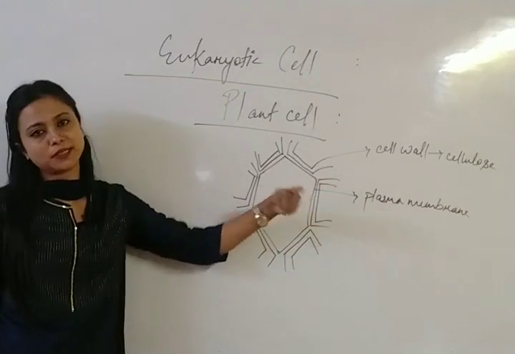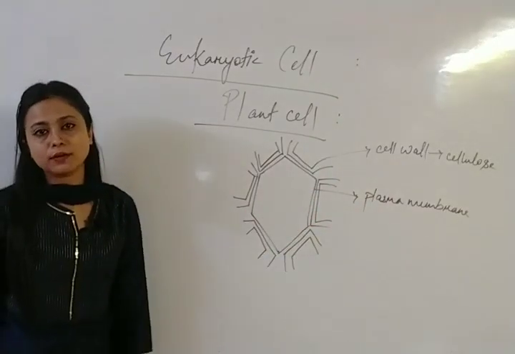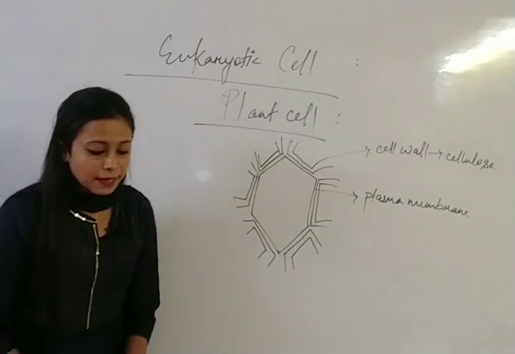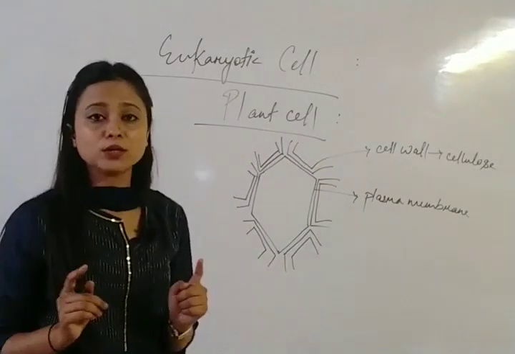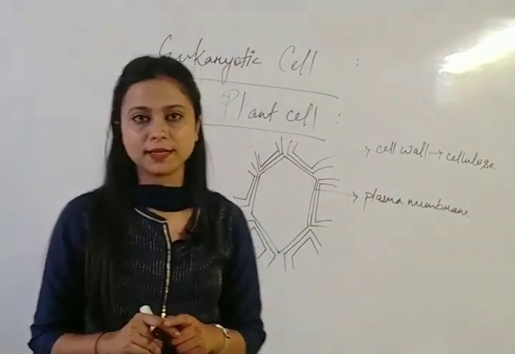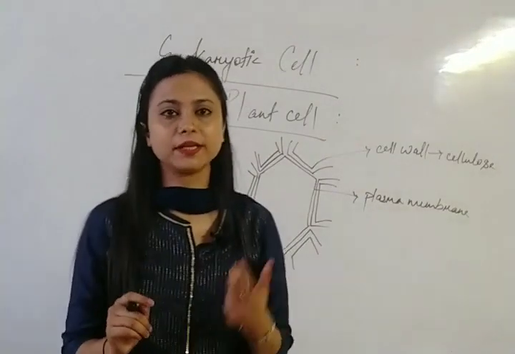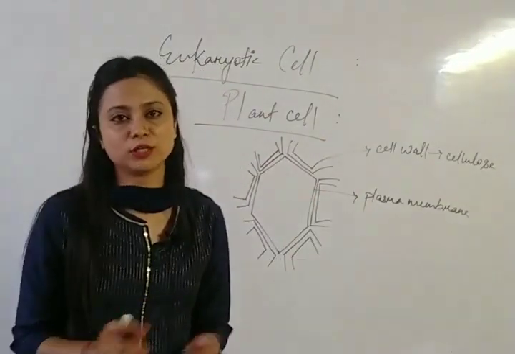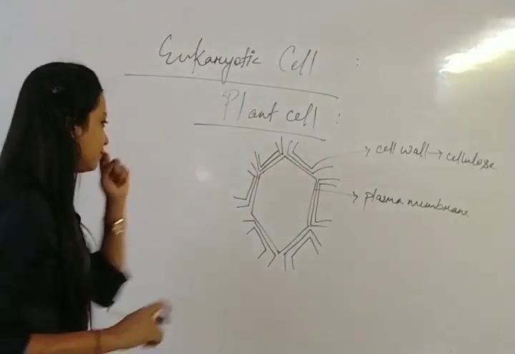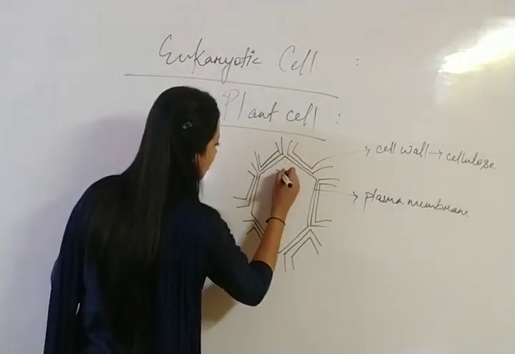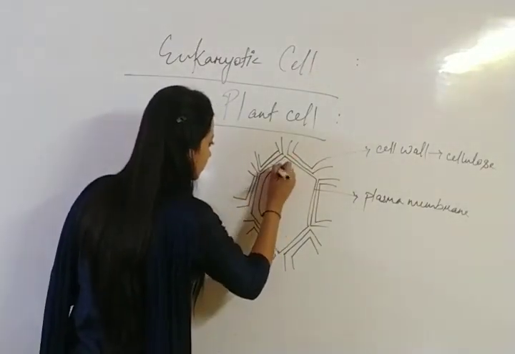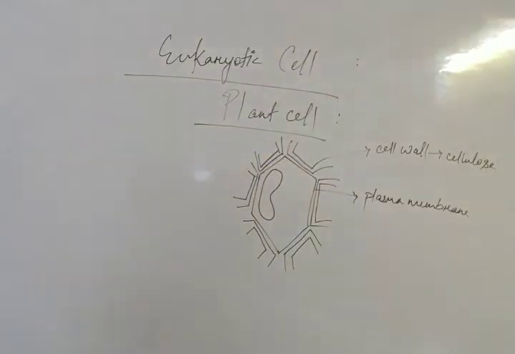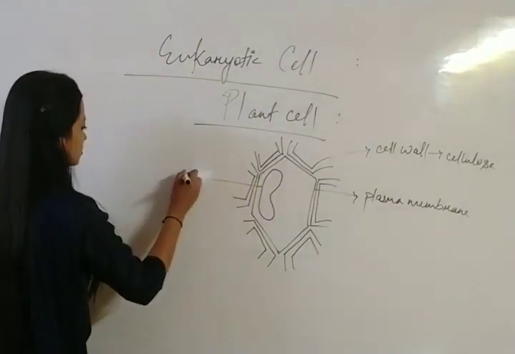Now, this is the plasma membrane. Inside the cell wall and plasma membrane, what is present? Vacuoles. I already said that in animal cells small vacuoles are present, but in plant cells large vacuoles are present. So let me draw the vacuoles. There is a presence of large vacuoles.